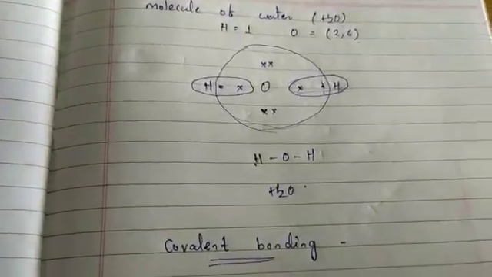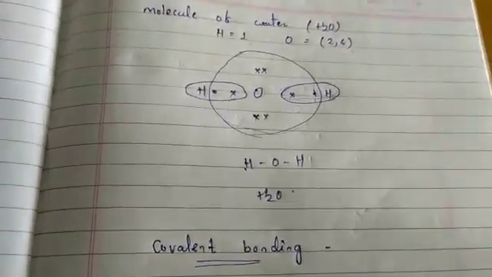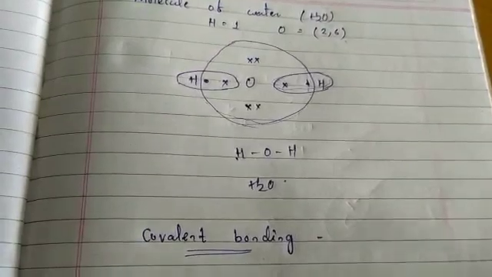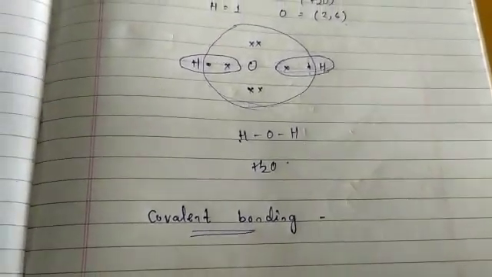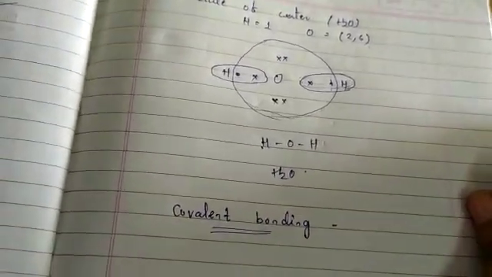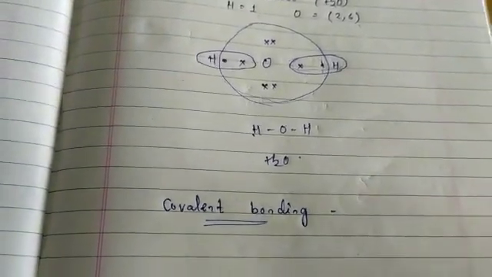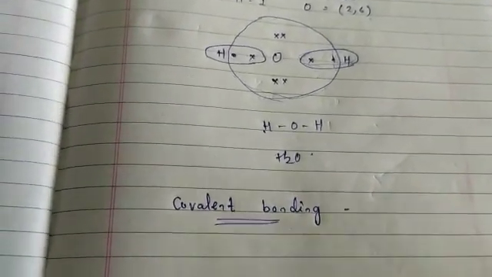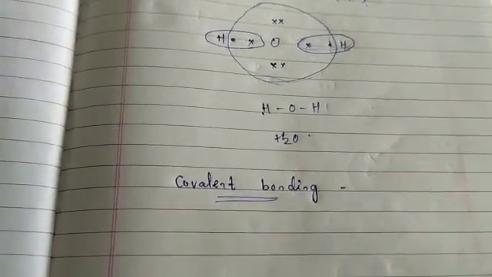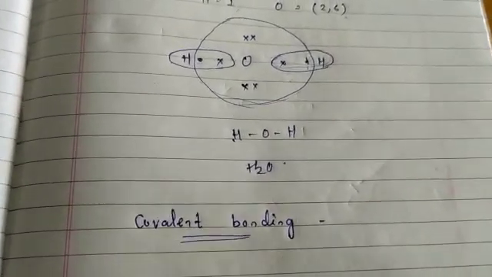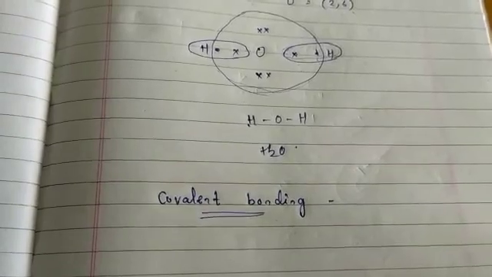So in the previous class we had already discussed covalent bonding and some examples of how covalent bonding takes place. In this class also we will take a few more examples of covalent bonding. Previously we discussed the single bond and the double bond. Now we will discuss the triple bond, and how triple bond formation takes place.